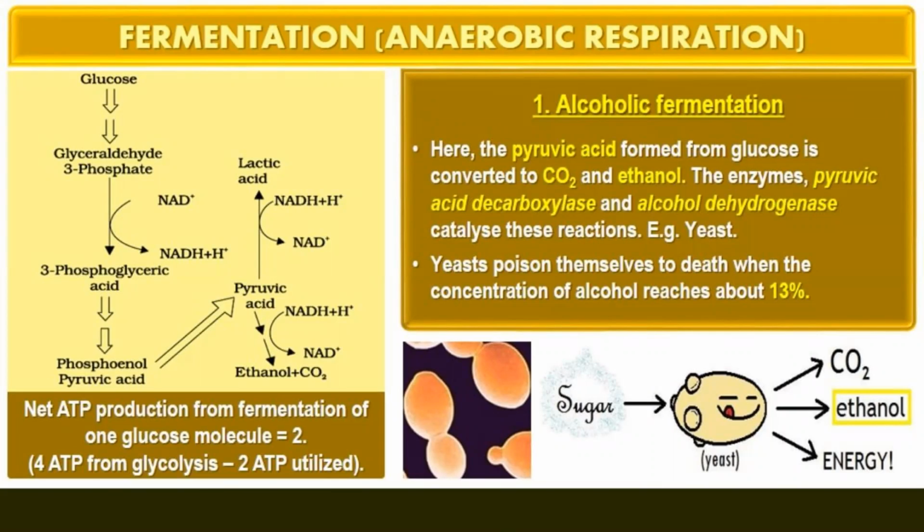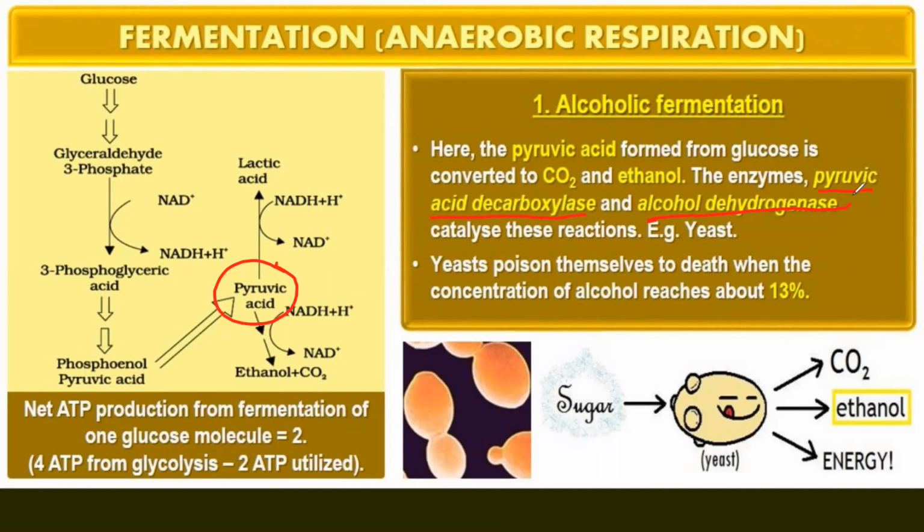Here you can see on your screen that glucose is converted into pyruvic acid. Depending on the concentration of oxygen or the type of organism, pyruvic acid will either undergo fermentation or aerobic respiration. The first is alcoholic fermentation. The enzymes that play an important role in alcoholic fermentation are pyruvic acid decarboxylase and alcohol dehydrogenase. The net ATP produced from fermentation of one glucose is only 2 ATPs.